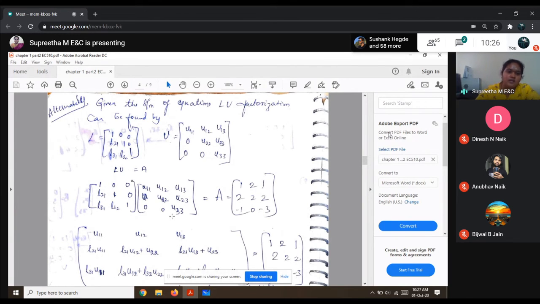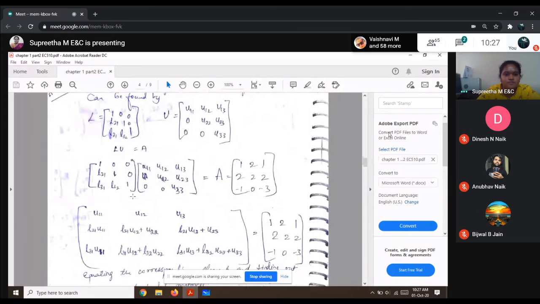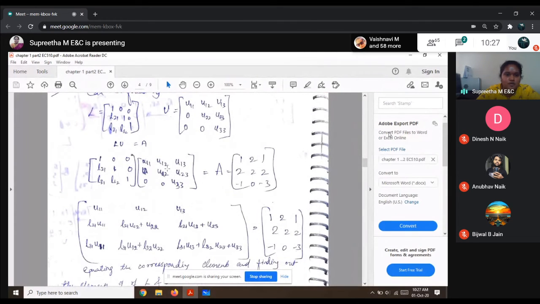Now what I need to do is multiply these matrices. When I multiply, I get U11, U12, and U13 in the first row. In the second row, U11 L21 plus 0, then U12 L21 plus U22, and similarly in the third case L21 U13 plus U23.